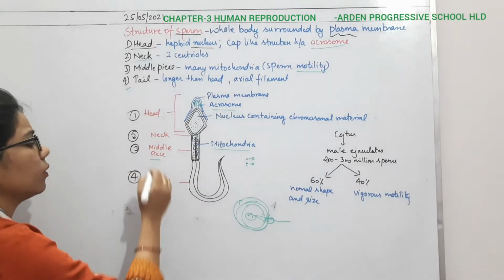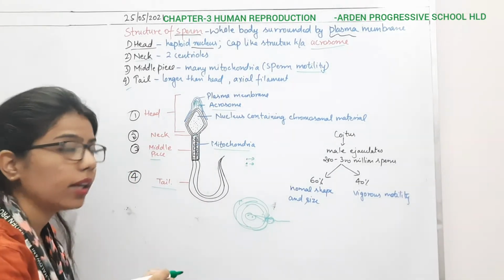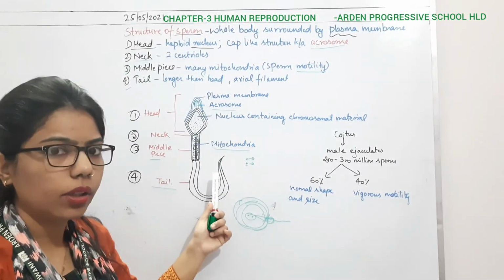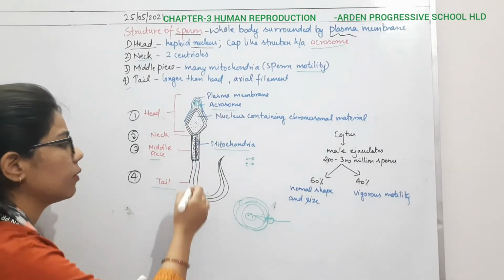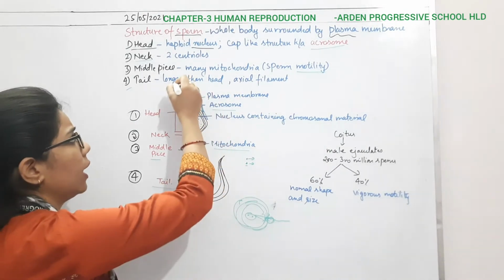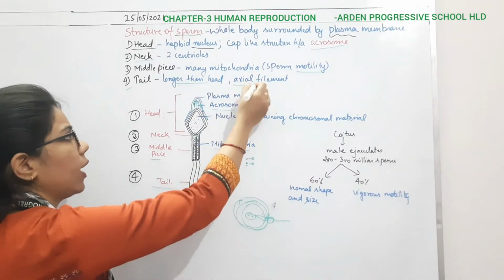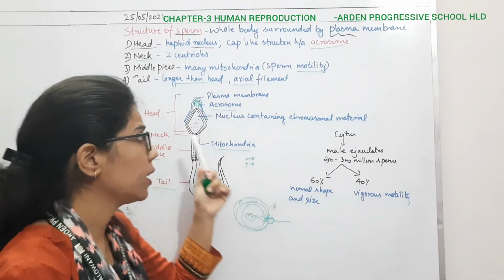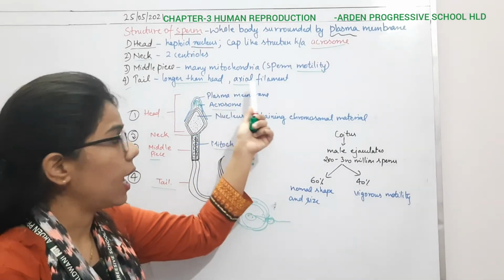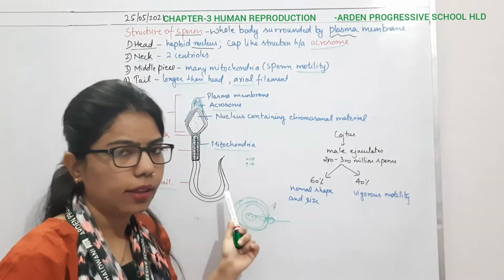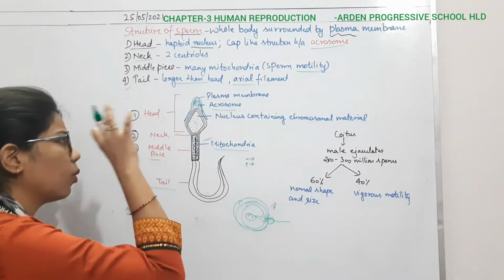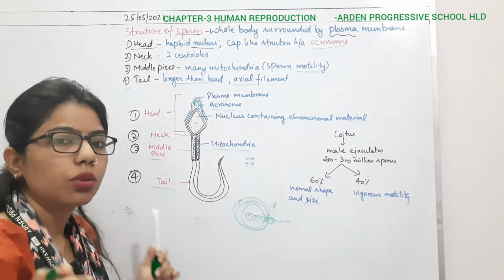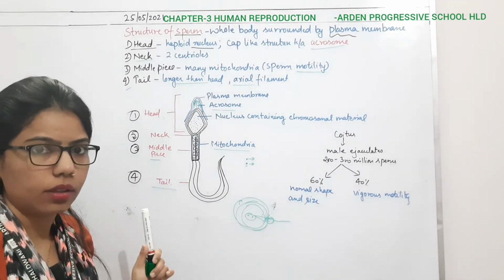Then comes the fourth one, that is the tail. The tail is the longest region, the longest part of all. If I compare it with the head, it is longer in length, and it is made up of what? It is made up of axial filament. As I have said, the distal centriole is responsible for making this axial filament for the tail. So this is the whole structure of the sperm. It can be asked in the examination in many ways, so you must know each and every part of it, right?